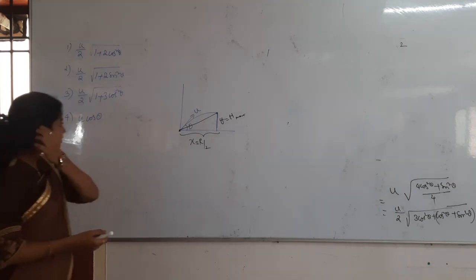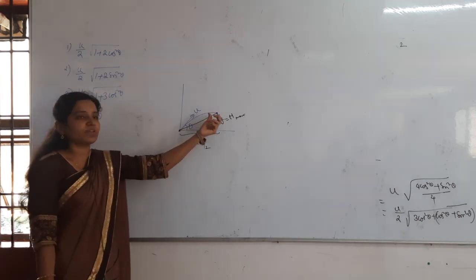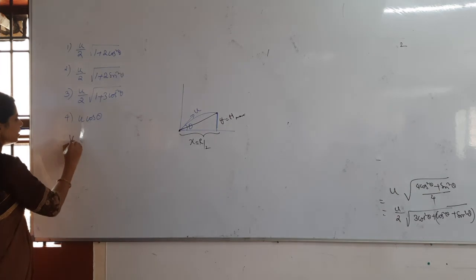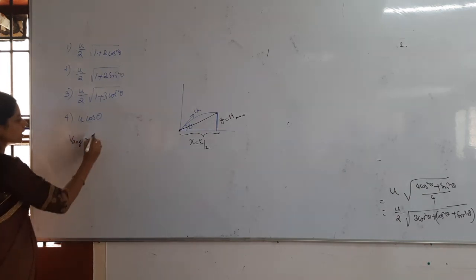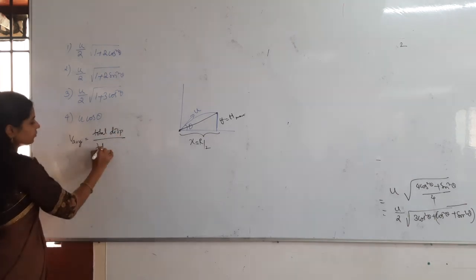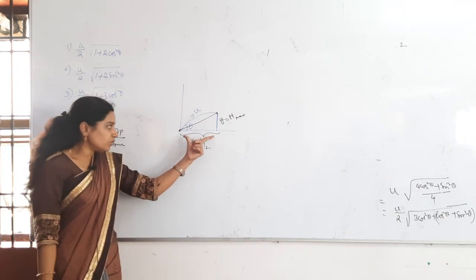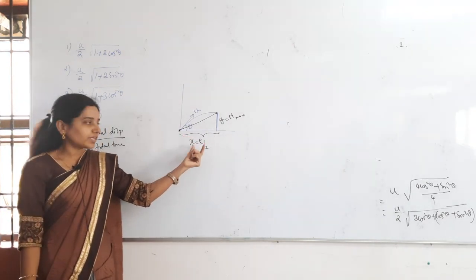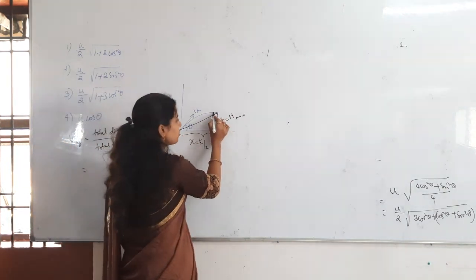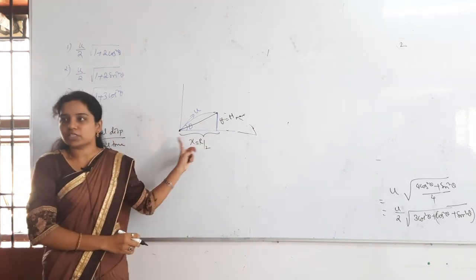So here they are asking the average velocity from initial point to the maximum height. Initial point to maximum height means you have to always take the V average formula. What is the V average formula? Total displacement by total time. Total displacement, you cannot take only this one as a displacement. You have to take x axis as well as y axis. In the previous problem, total displacement was only the range, final to initial.